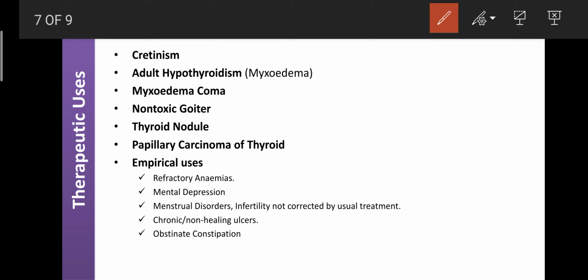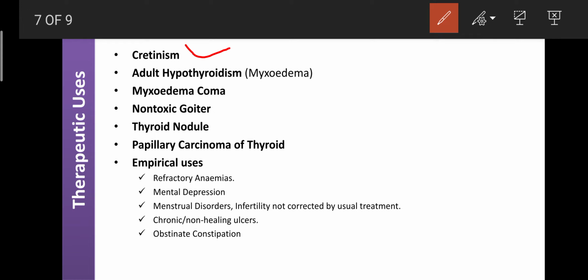T3 and T4, the thyroid hormones, are helpful for the treatment of cretinism. Cretinism means lack of intelligence, low IQ, or idiocy. Sometimes the father and mother are good and have good memory power, but the children are idiotic, so they never easily understand concepts or interact easily with neighbors and classmates. That condition is scientifically known as cretinism. Cretinism in children can be treated with the help of thyroid hormones.